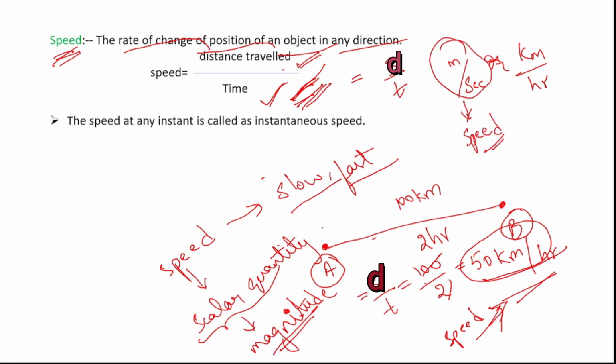Okay, meter per second. So the speed at any instant is called the instantaneous speed. That is, when an object is in motion, if we measure the speed at any instant, then it is called the instantaneous speed. Okay, this is about speed.